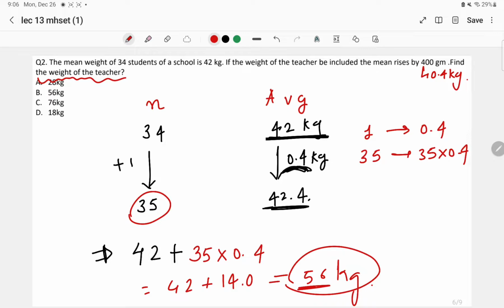Simply what I have done, there were 34 students, they became 35 by an increment of 1. Similarly, the average is shifted from 42 by an increment of 0.5, which shifted to 42.4, right? So here what was the old average?